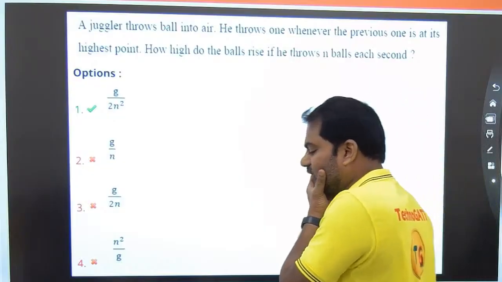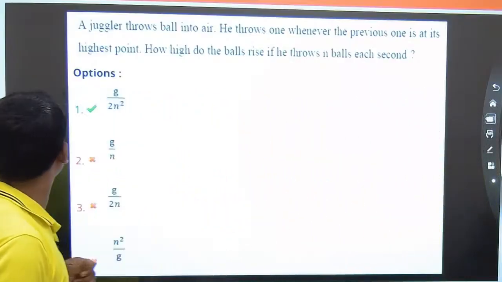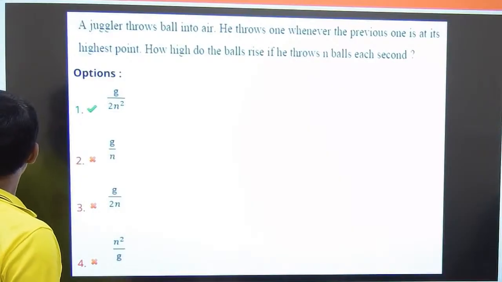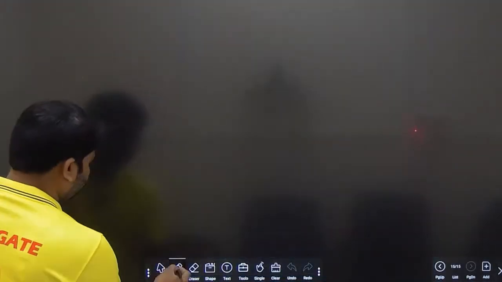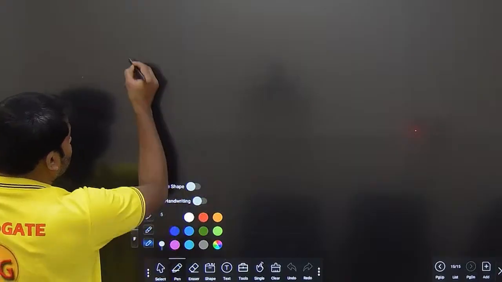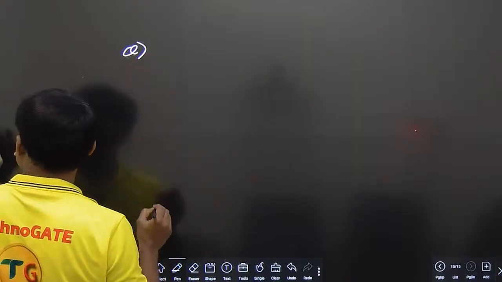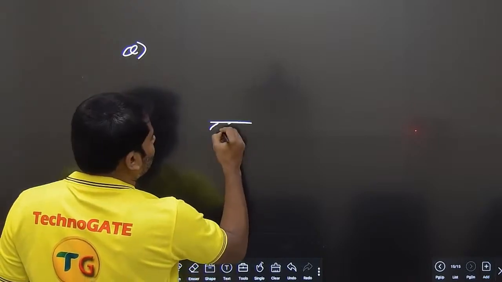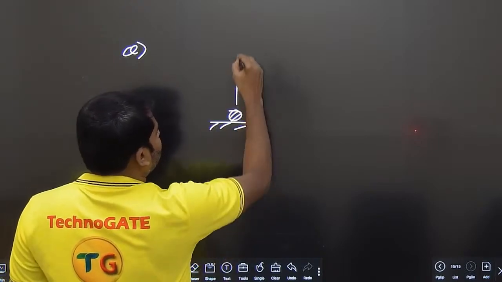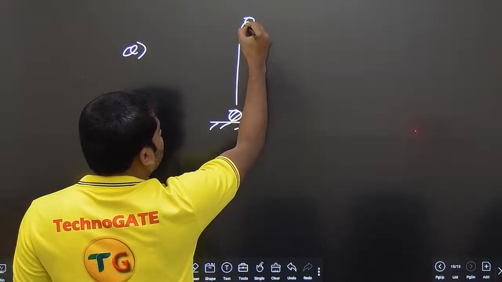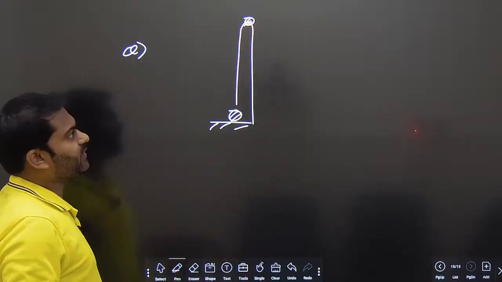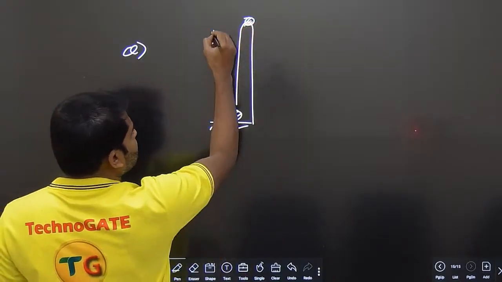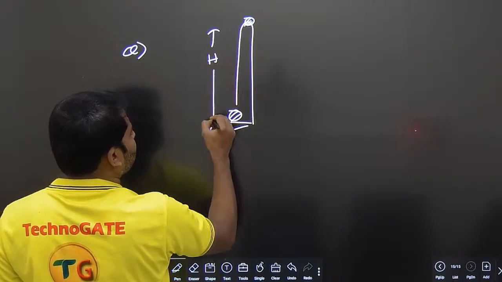Okay, let us go step by step in this one. Whatever the type of the question, the first thing is we need to take the data. So the juggler is throwing a ball up, and when it is at the top, another ball is here. I believe it is visible on the screen, right? Very good. So this is basically the maximum height.